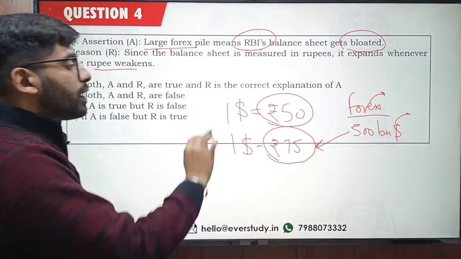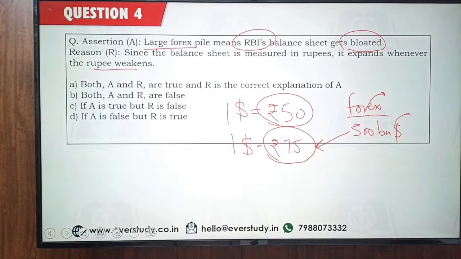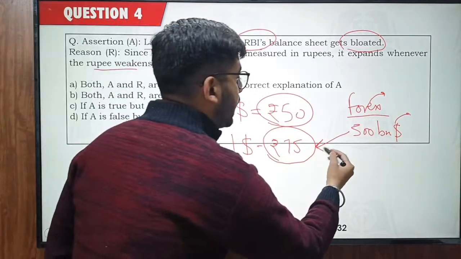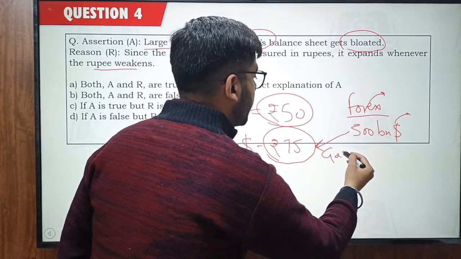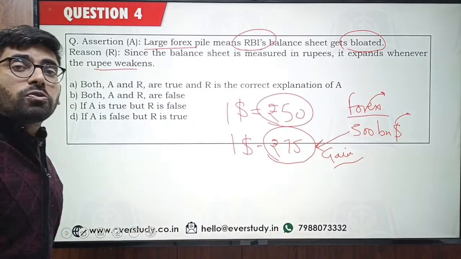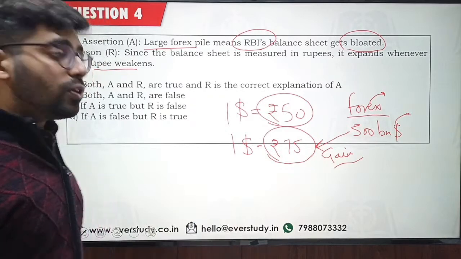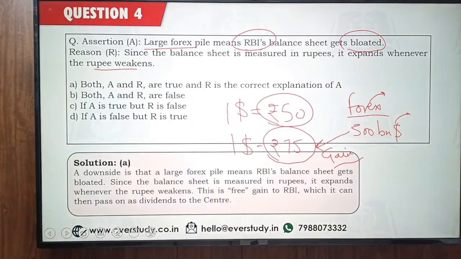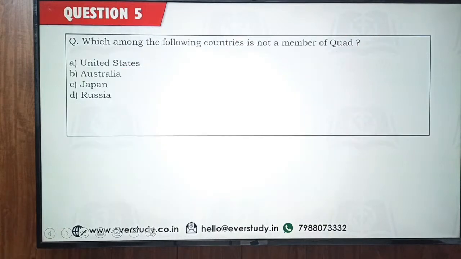This would mean that RBI's balance sheet will expand. RBI will have a gain. There would be a gain to RBI and this gain may even be distributed to the government as dividend, which is not right. This should not be distributed to the government as dividend. So this is the problem associated with the large forex reserves. This is one of the problems. We can have other problems as well. I hope this is clear.